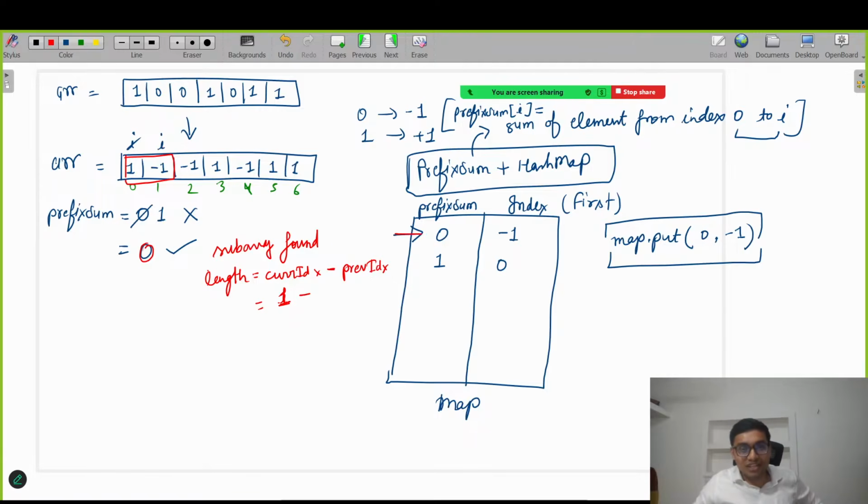That's why we already stored the index in the map. The corresponding value is -1. This was the index where we got 0 as a prefix sum initially. So here I will write -1. So we get 1 plus 1, which is 2. This is the length. Okay, got it everyone? Any doubt?